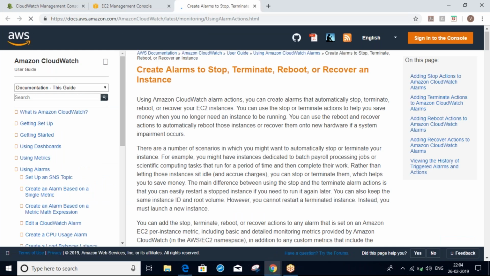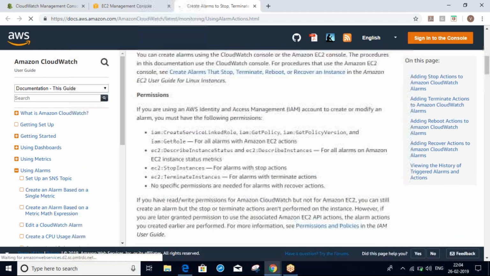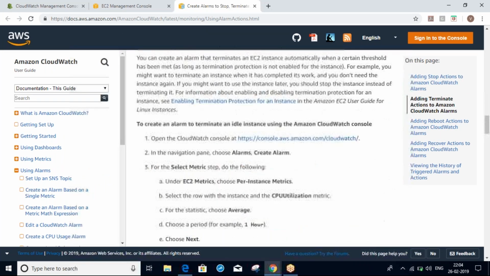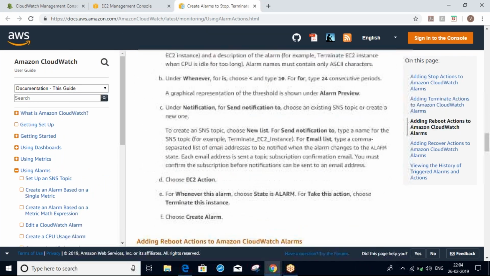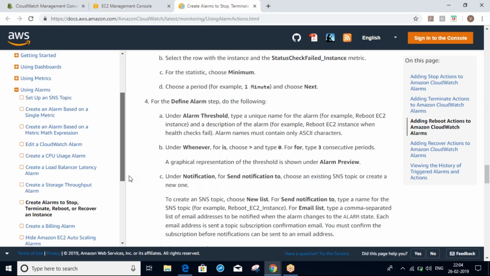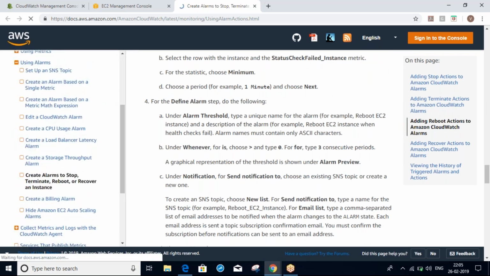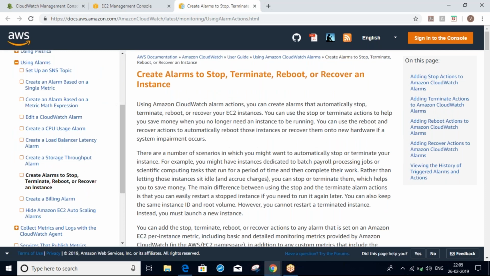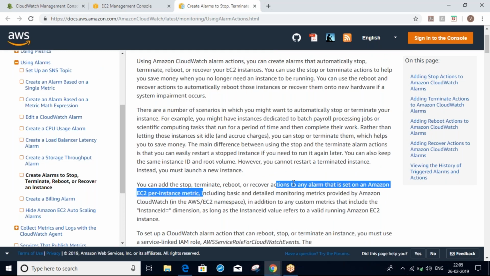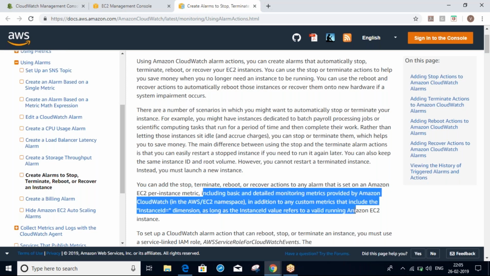Permission status. Actions based on single metrics, CloudWatch alarms, recover. The recover action is based on the instance ID.